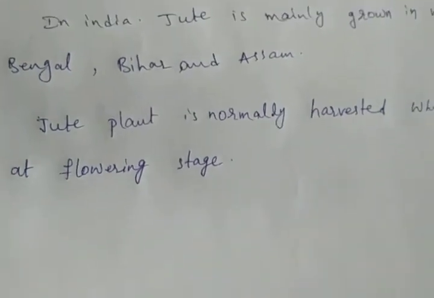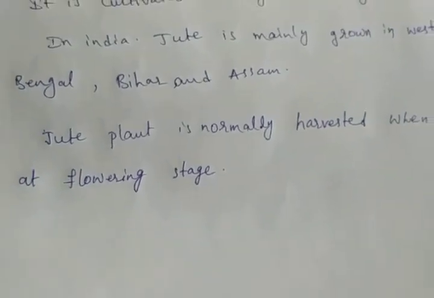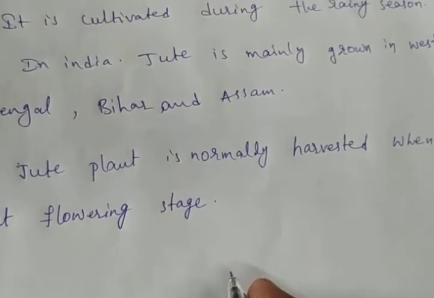When it is at flowering stage, the stems of the harvested plants are immersed in water for a few days.